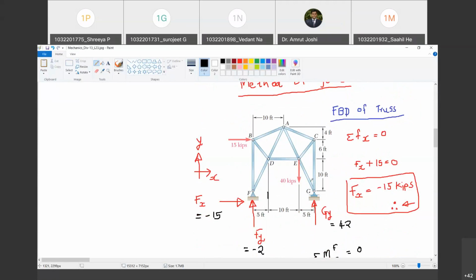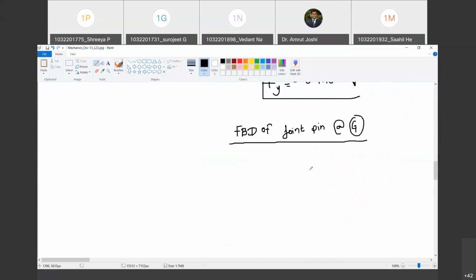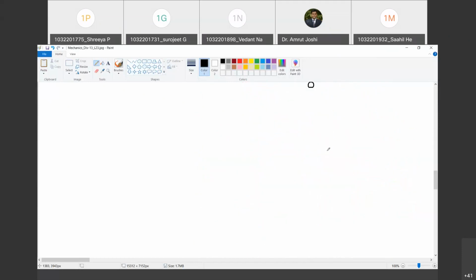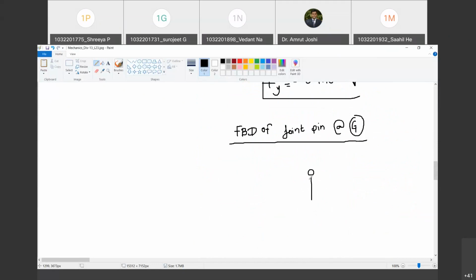उसका फ्री बॉडी डायग्राम बनाने वाले. तो free the body from all external agencies. So I have freed it from this roller support. I have freed it from member GE and I have freed it from member GC. Do you agree with me? Yes, sir. Now, what does this roller support do on joint pin at G? It applies this upward reaction GY. Do you agree with me? Yes, sir. So I will show that reaction. That is 42. Happy?